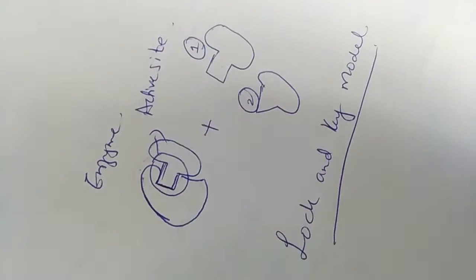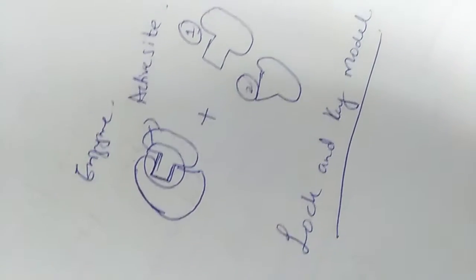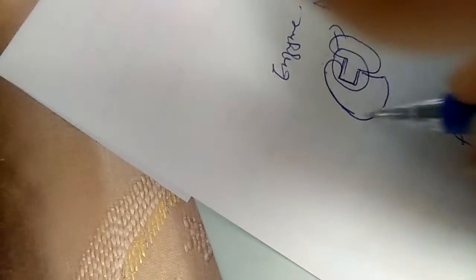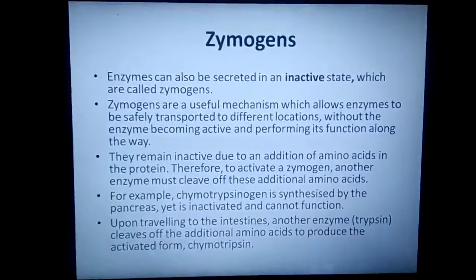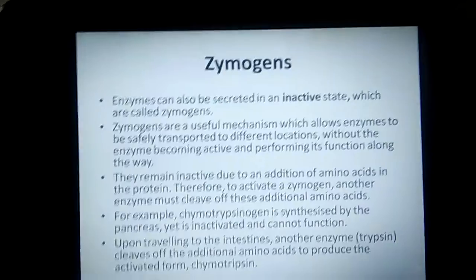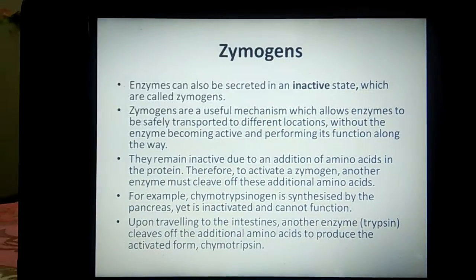So the substrate that fits into the active site of the enzyme will bind to the enzyme and form an enzyme-substrate complex, because it is an enzyme bound to the substrate. This was all about enzymes, their reactions, nomenclature, and inhibitions.